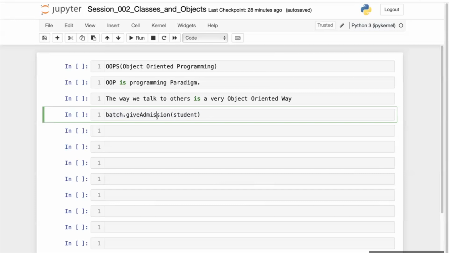The same approach we are using in object oriented programming. I have already told you the basic idea behind it: when I read my code, it should be very obvious what I am trying to do, and it should be very similar to the way we speak or communicate with each other in real life.